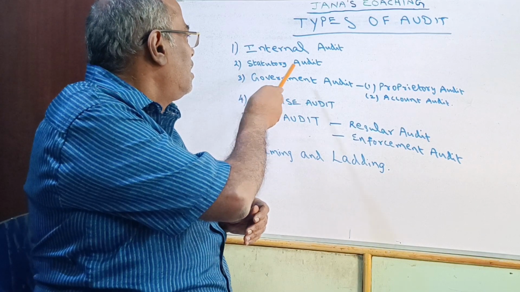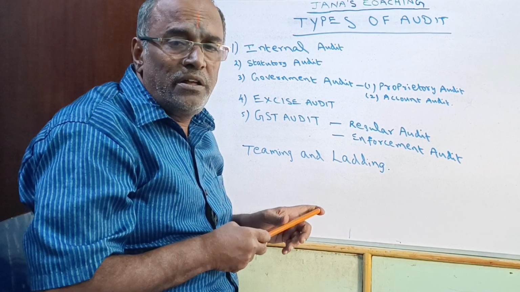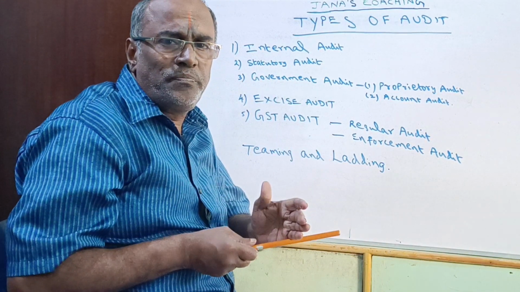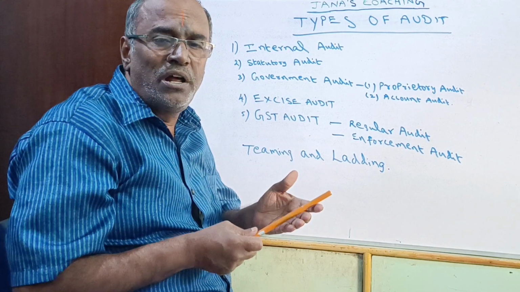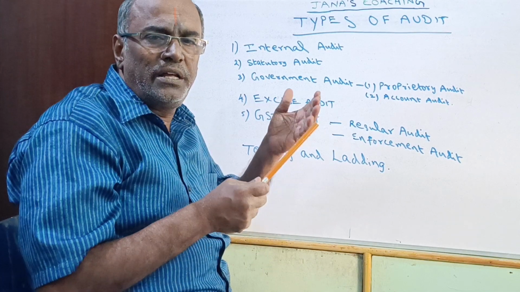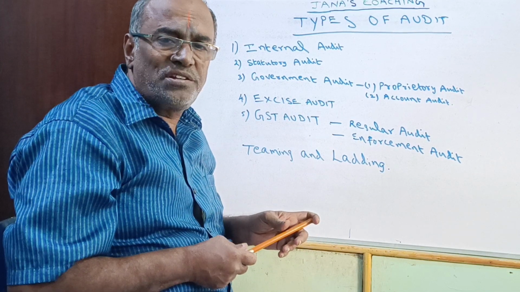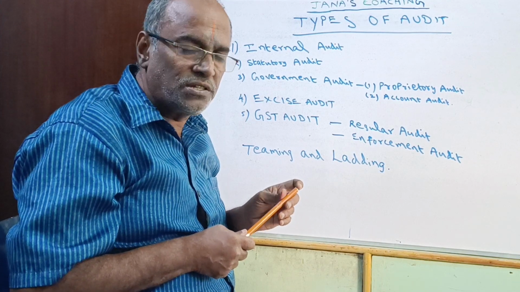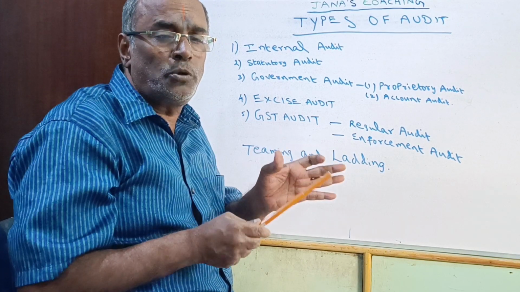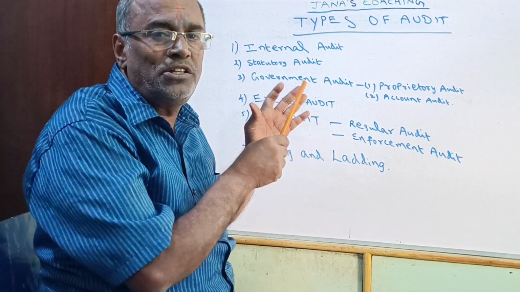In statutory audit, the trading account, profit and loss account, balance sheet, notes to the accounts, and all the procedures indicated in the Companies Act 1956 have to be thoroughly checked by the statutory audit.